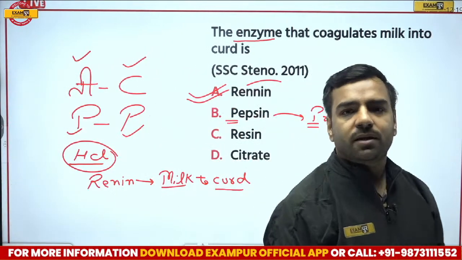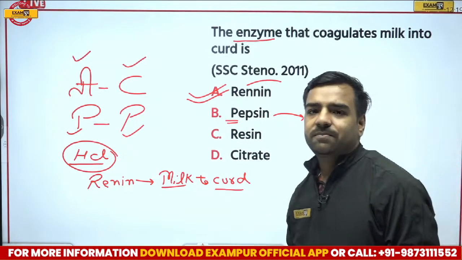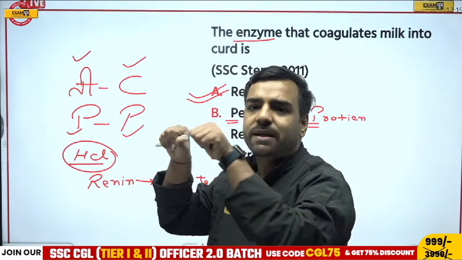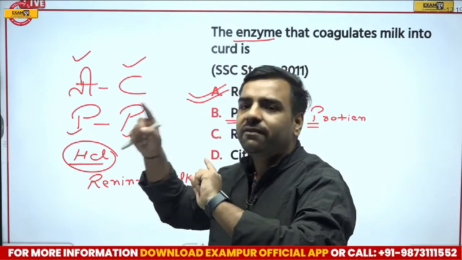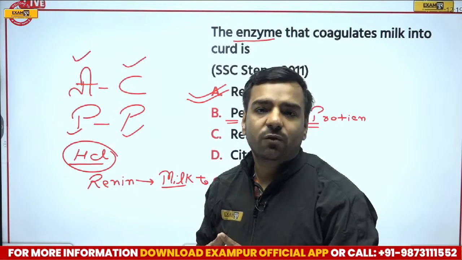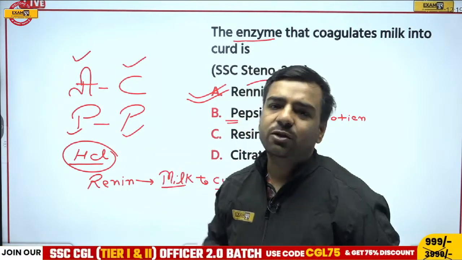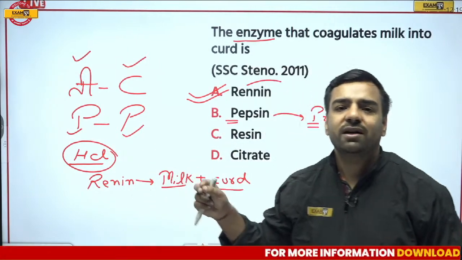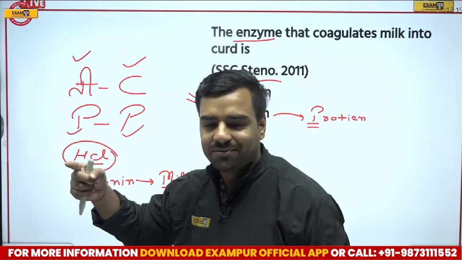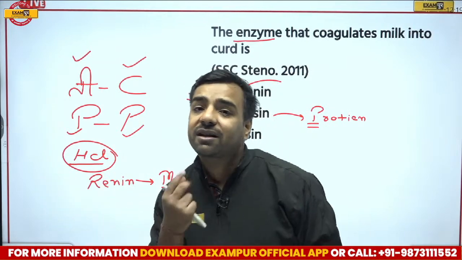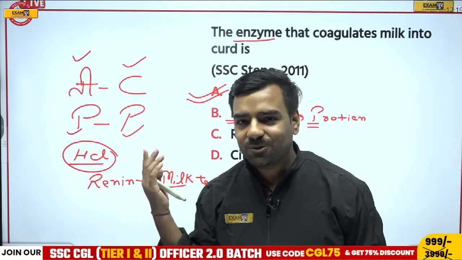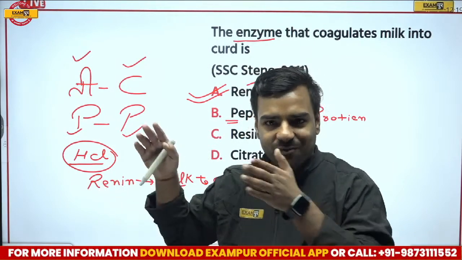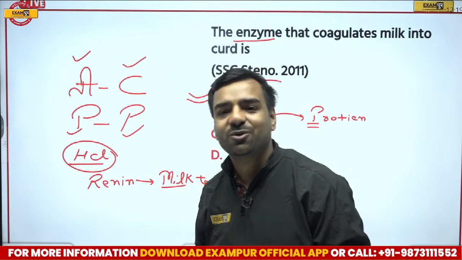That's why it is said whenever you have a small baby at your home, just after drinking the milk, if you are holding that baby and by mistake you press the stomach, the milk that will come out, it will come out in the form of curd. Why? Because when milk went into the stomach, there was renin enzyme which has already converted the milk into curd. So if you have not experimented it, once you become a father, or once you have a small baby in your home, you will get to know about it.